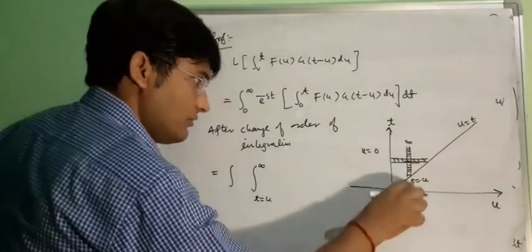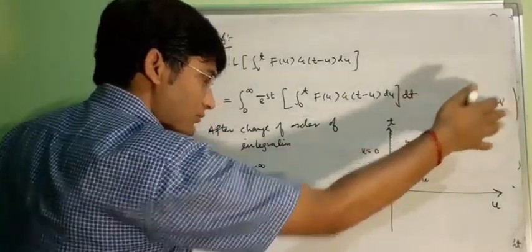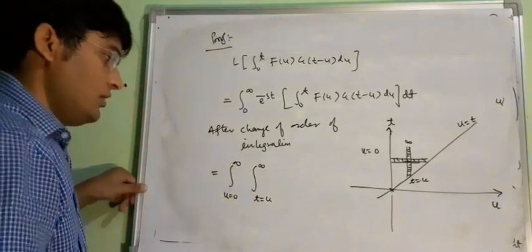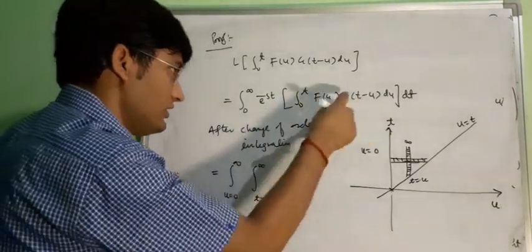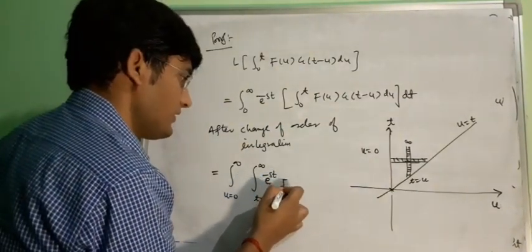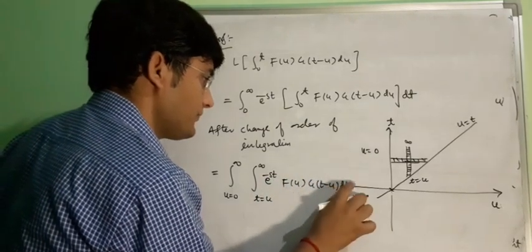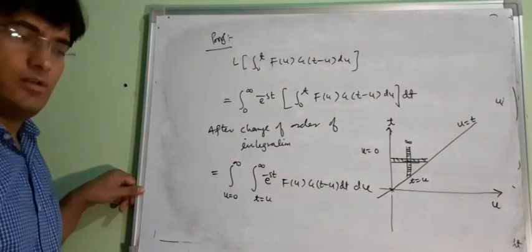Then for u, here u will be 0, and at the end point of the strip u will be infinity. So u is from 0 to infinity and t is from u to infinity. Then you can interchange this order. In the bracket we will have e to the power minus st f(u) g(t minus u) dt du. So this is your integral.